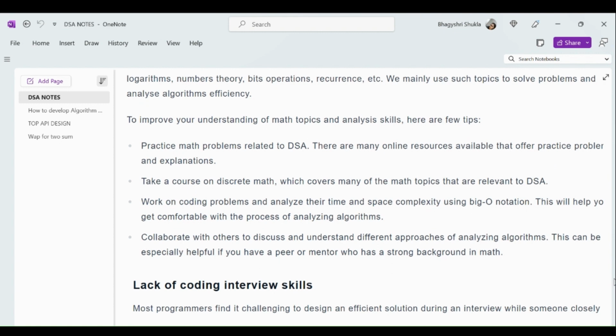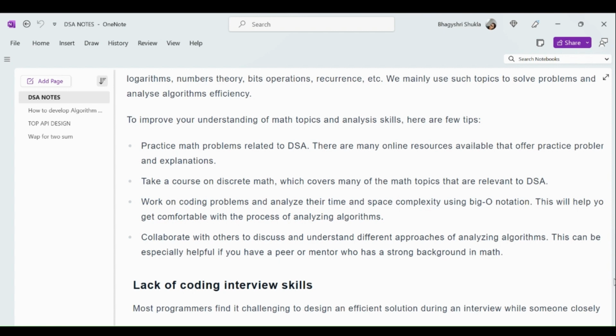To improve your understanding of the math topics and analysis skills, here are a few things we can start with. First, we can practice math problems related to DSA. There are many online resources available that offer practice problems and explanations. If you need, I can give you a link on that. Just please comment it here in the comment box.